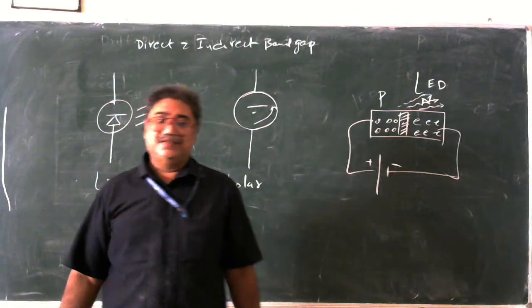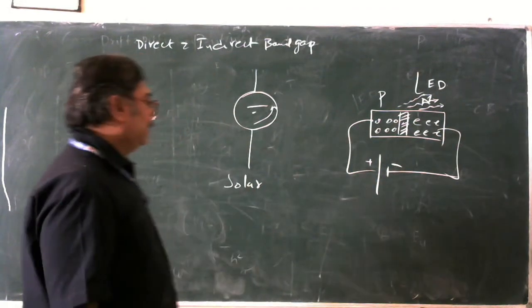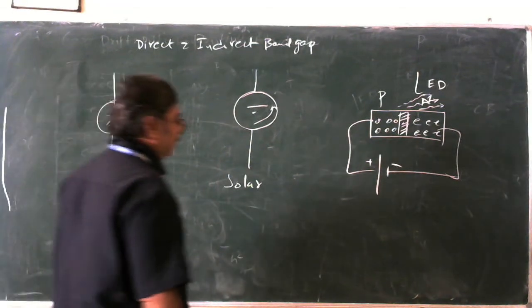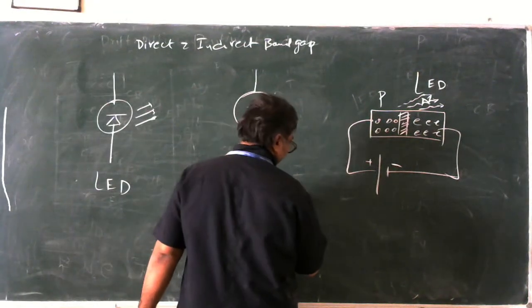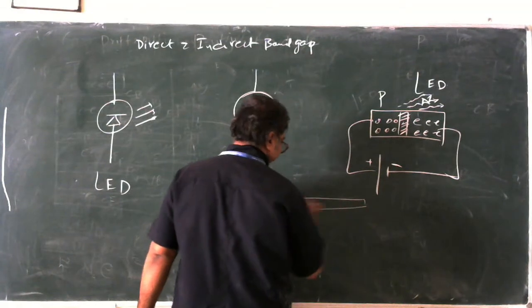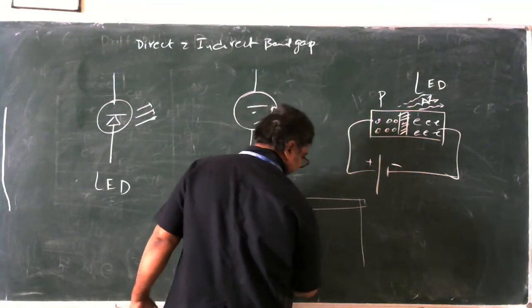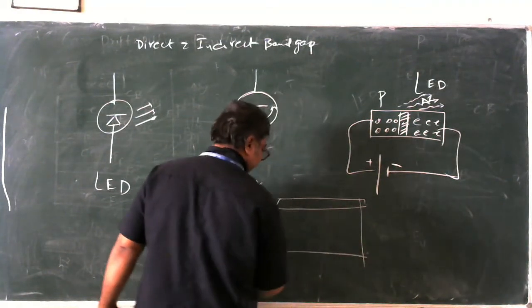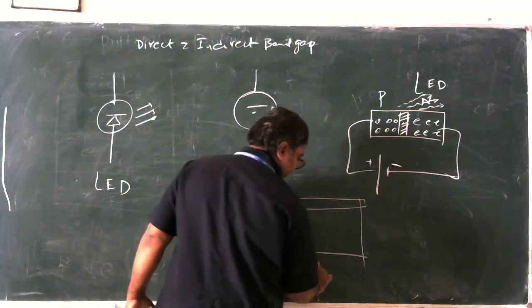Let us take the solar cell. How exactly does a solar cell work? Solar cell, once again, you're going to have a PN junction diode. You're going to have a solar panel. And this is connected to the ammeter part, whatever it is, and the load.